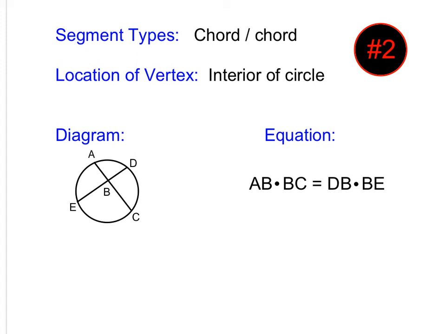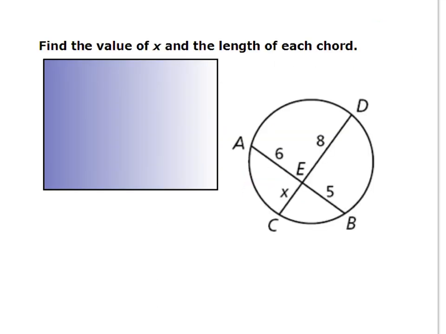And here is actually just reiterating what we said on the previous slide. When we have two segment types that are chords, a chord and a chord, the location of the vertex will always be on the inside of the circle. And the diagram, as you can see, has them crossing on the inside, and this is the exact same thing we just went over. So we'll just highlight the equation we're going to need from this so we can apply it later. So let's go ahead here and actually apply what we just learned.